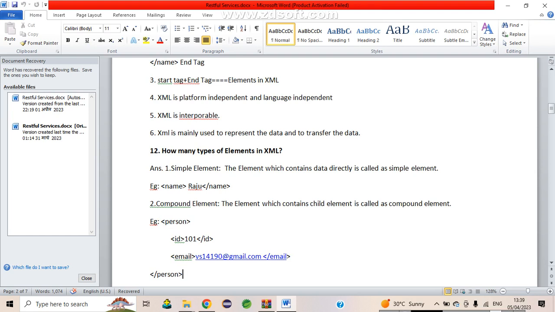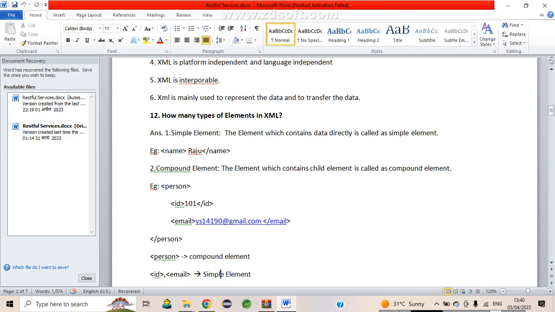Guys, maybe you got a clear idea of what XML is, and what a simple element and a compound element are. If you are not getting anything, then please comment and tell me what things you are not getting, and if there is any doubt, I will see your comment and try to reply to all of them.